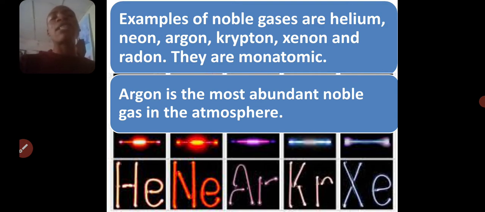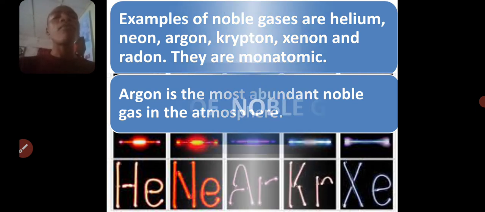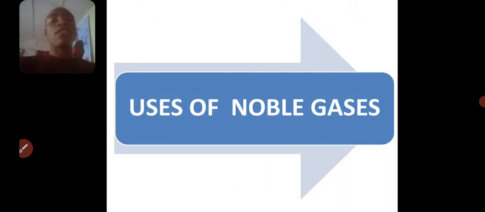Radon, for example, is radioactive in nature, so it's not very abundant. All noble gases are monoatomic, that is, the atomicity is 1, due to the fact that they are not reactive. These noble gases have very good uses in our world.